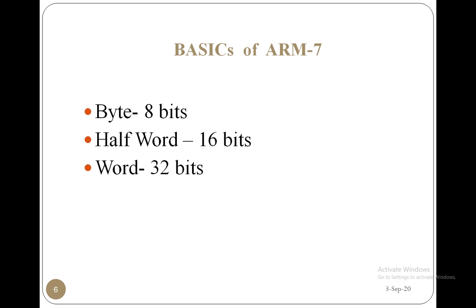Suppose it is an 8-bit processor, you can call the word size as 8 bits. Suppose it is a 16-bit processor, we are calling the word size as 16 bits. But when coming to the ARM7, the word size indicates 32 bits here. Why? Because ARM7 is a 32-bit processor. What is the meaning of a 32-bit processor? It can add two 32-bit numbers at a time, right? So that's why, dealing with ARM7, the word size is 32 bits, the half word size is 16 bits, and the byte is 8 bits here.